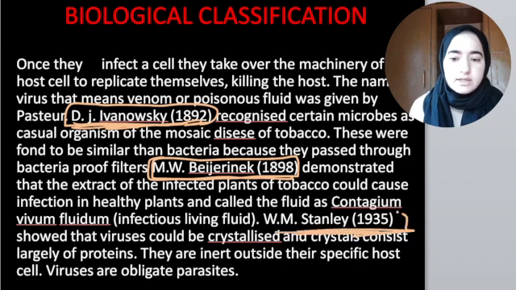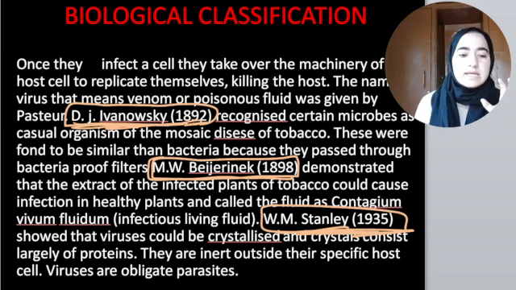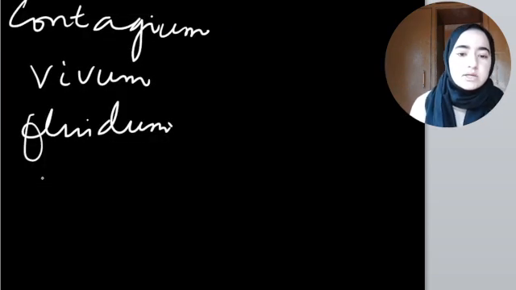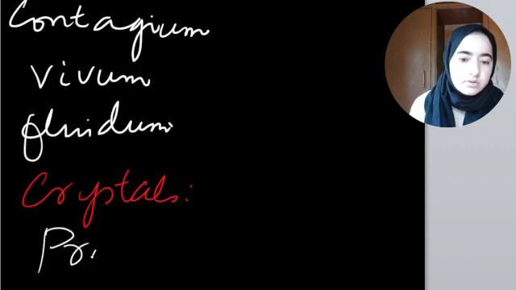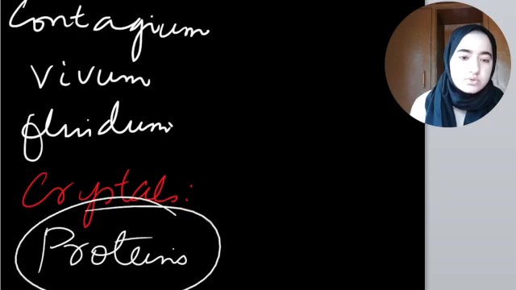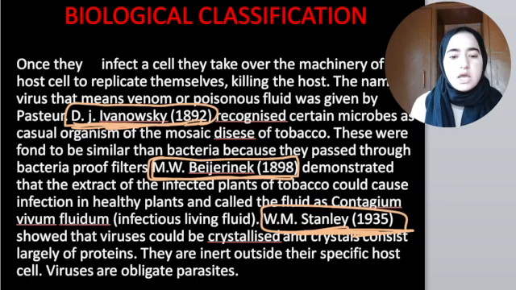Then one more person came, W.M. Stanley. In 1935 he showed that viruses could be crystallized, and those crystals largely contain what? Not vitamins, not minerals, but proteins. And they are inert.